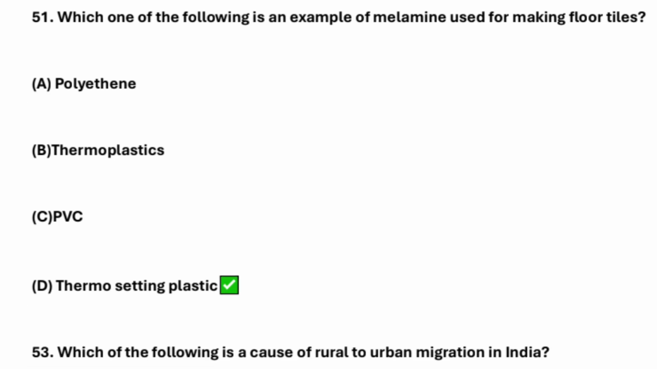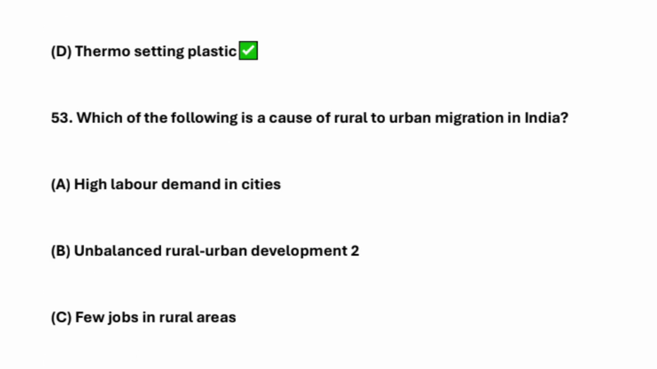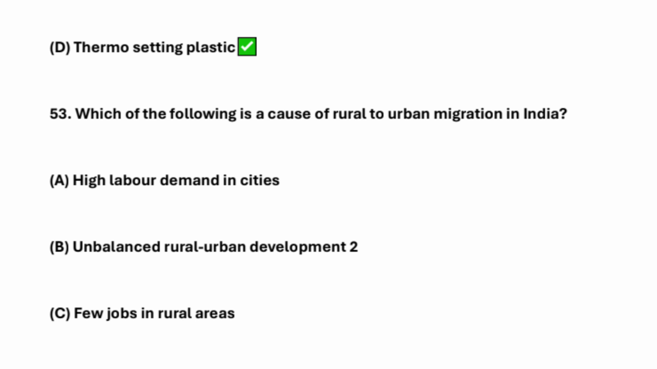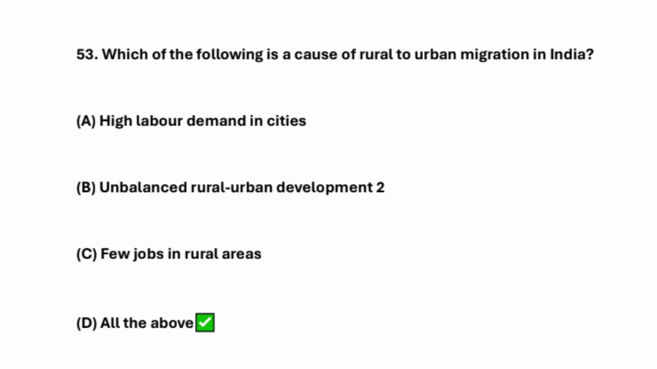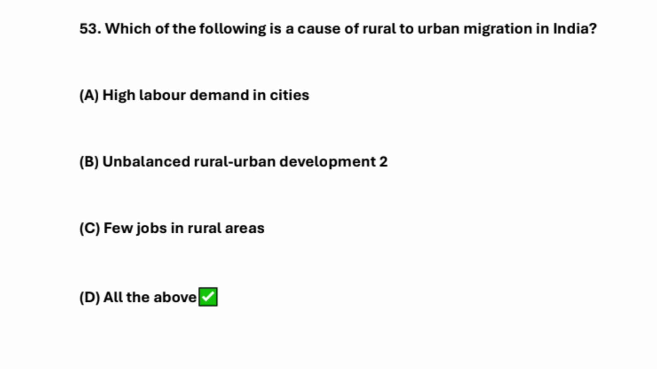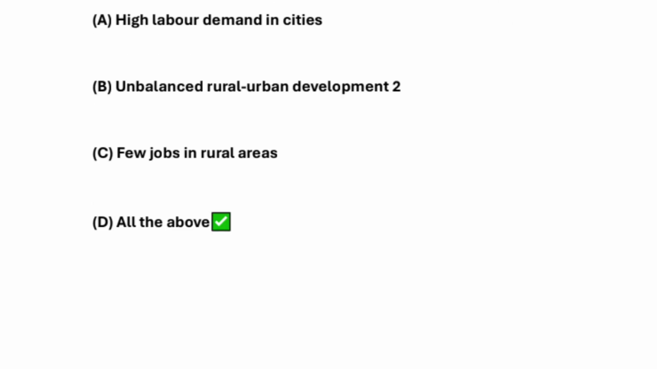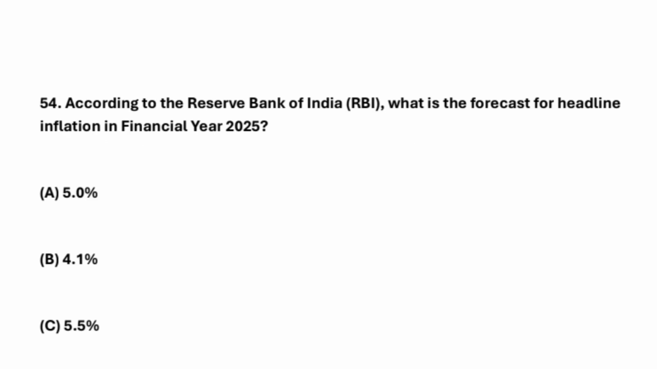So it's thermosetting plastic. Which of the following is the cause of rural to urban migration in India? So all of this. Which of the following is the cause of rural to urban migration in India? High labor demand in cities, unbalanced rural urban development, too few jobs in rural areas, right? All of this.